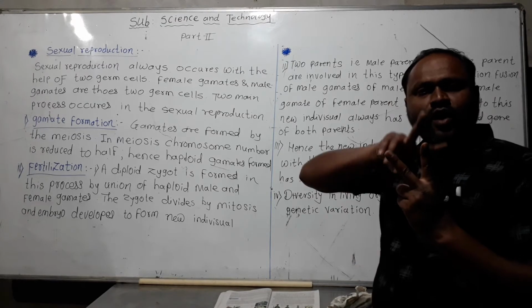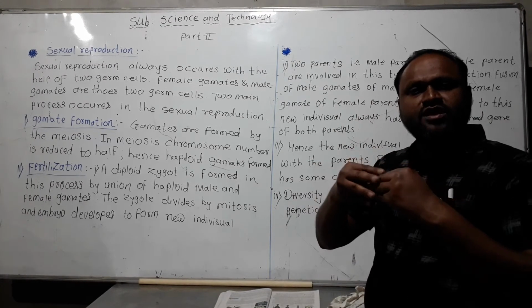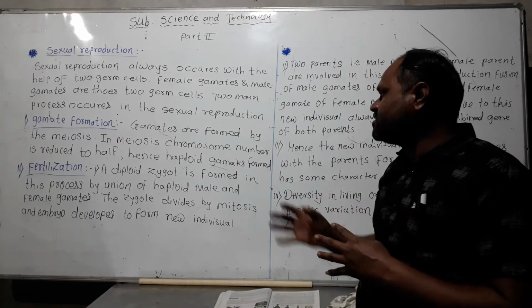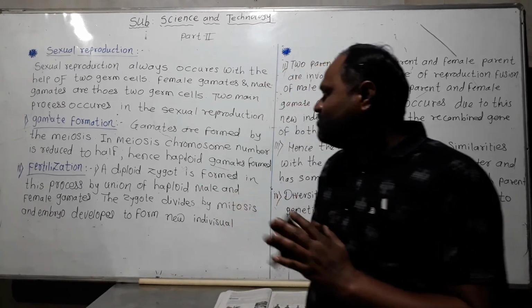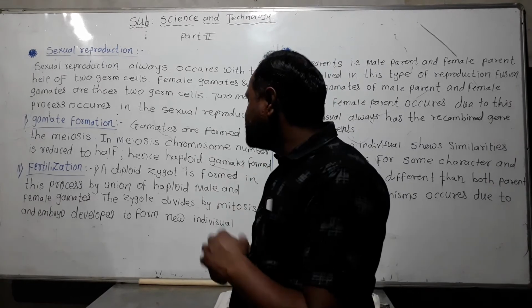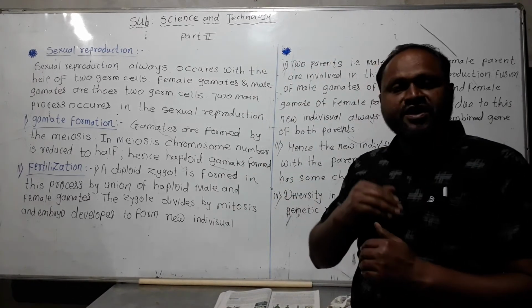Diploid means two haploid cells fuse to each other to form a diploid zygote. The diploid zygote is formed by the union of haploid male and female gametes, and the zygote divides by mitosis, an embryo develops, and a new individual is formed.